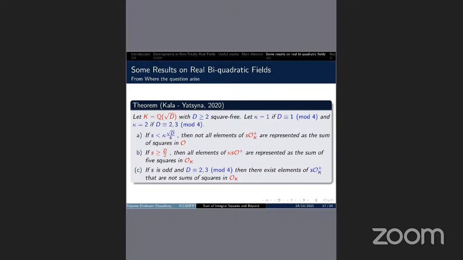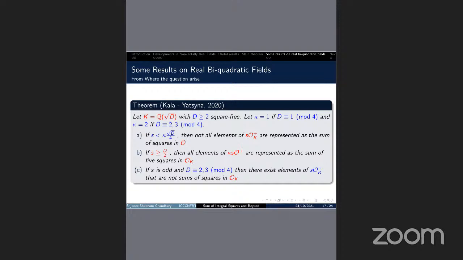In 2020, Krásenský, Tinková and Zemková proved that for the quadratic field K equals Q(√D), there exists an integer S such that every positive integer multiplied by S cannot be represented as a sum of integer squares. They have given an upper bound of this S. Also, they have given a lower bound of S such that every totally positive integer multiplied by kappa S can be written as a sum of 5 squares, where kappa is 1 if D is congruent to 1 mod 4 and kappa is 2 if D is congruent to 2 or 3 mod 4.